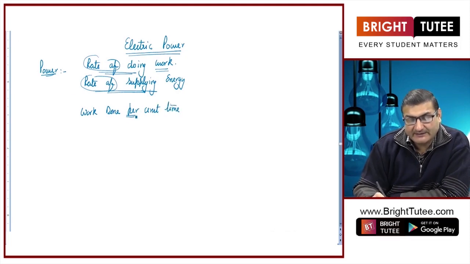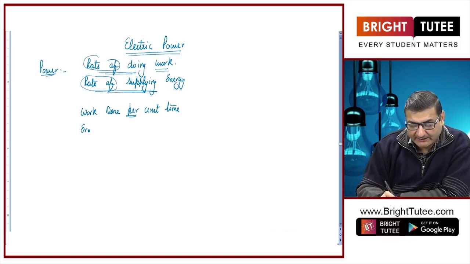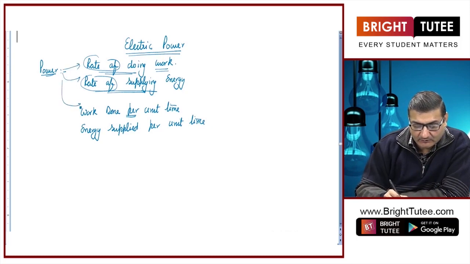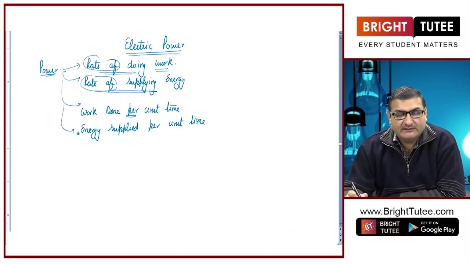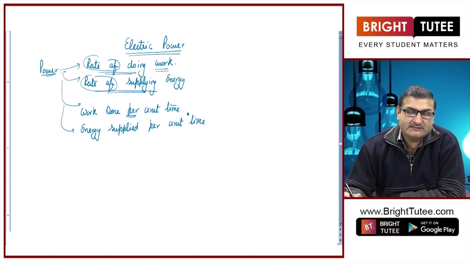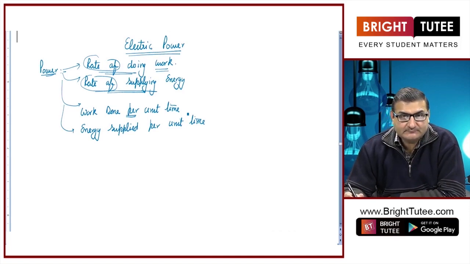Or when I have said rate of supplying energy, I may also define it as energy supplied to a body per unit time. So, this is what exactly power is. We may define it in all of these four options. Power is rate of doing work or work done per unit time. Power is rate of supplying energy or energy supplied per unit time, right.